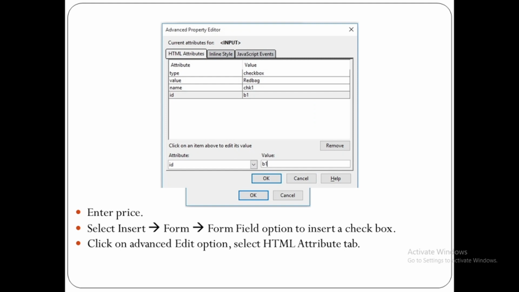Last time we have used this dialog box for JavaScript, but now we have to use HTML attributes option. By default, HTML attributes tab is selected. If it is not selected, then you have to click on HTML attributes tab. Then select ID from attribute drop down. You can see here ID option is selected, and then give value as B1 for the checkbox.